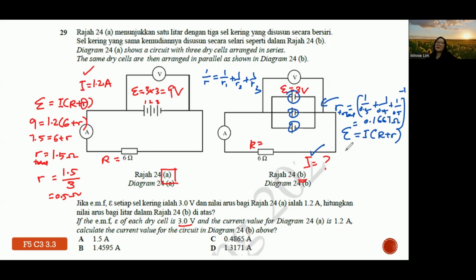Okay, now we can substitute into the equation. EMF is 3 only because they are arranged in parallel. Then the unknown is I, big R plus small r, which is 0.1667. So I equals 3 divided by 6.1667. Hence, you can get the current. Also, this one, the working is a bit more. So you get C as the answer, 0.4865. So hopefully, all of you can solve questions involving electromotive force.